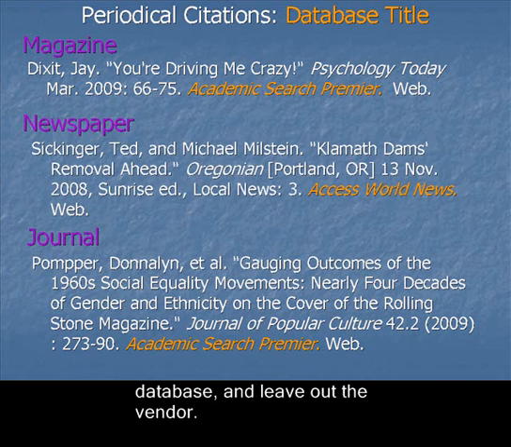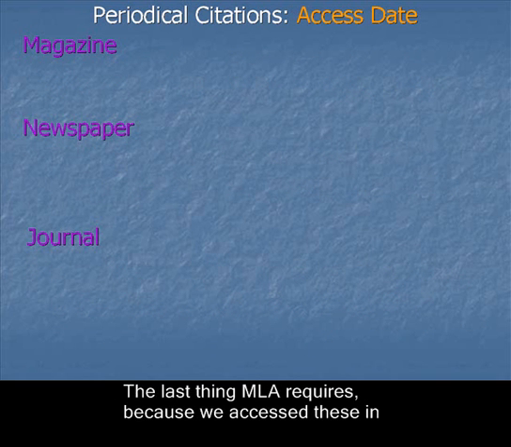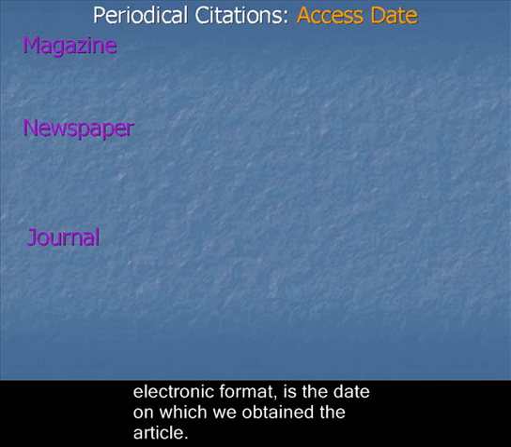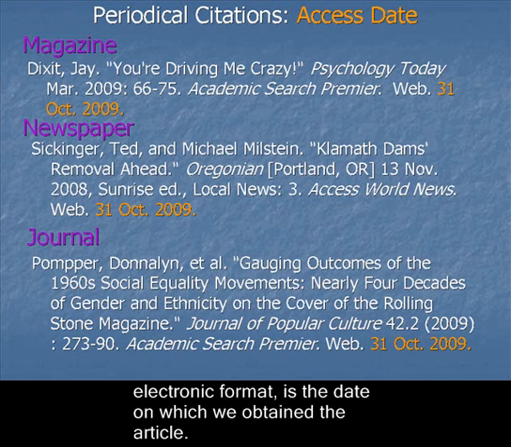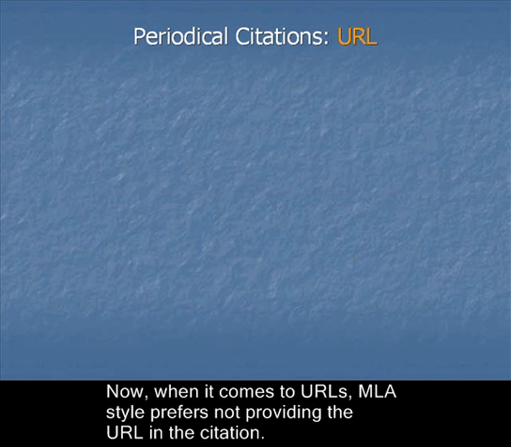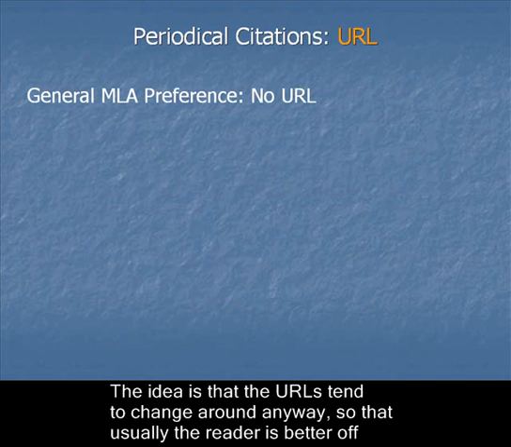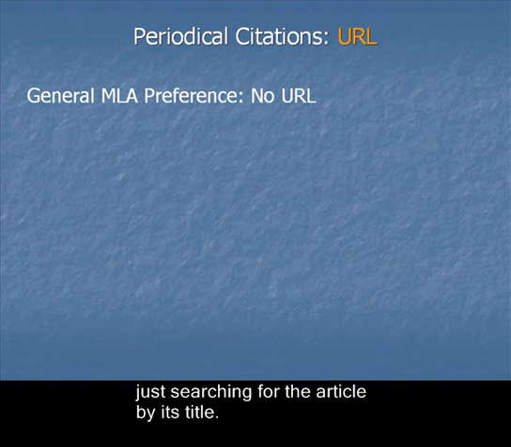The last thing MLA requires, because we access these in electronic format, is the date on which we obtained the article. Now, when it comes to URLs, MLA style prefers not providing the URL in the citation. The idea is that the URLs tend to change around anyway, so that usually the reader is better off just searching for the article by its title.